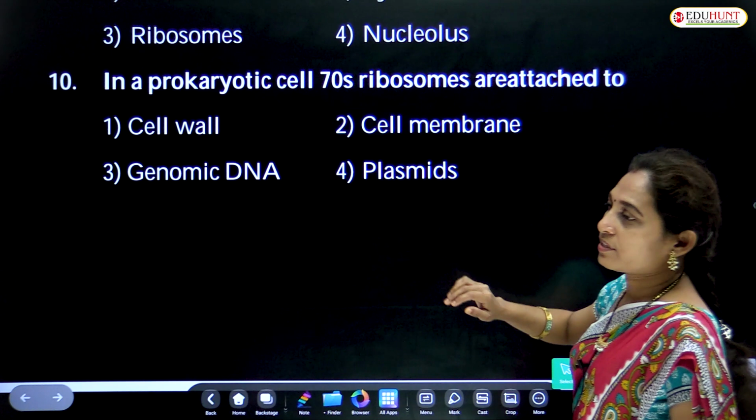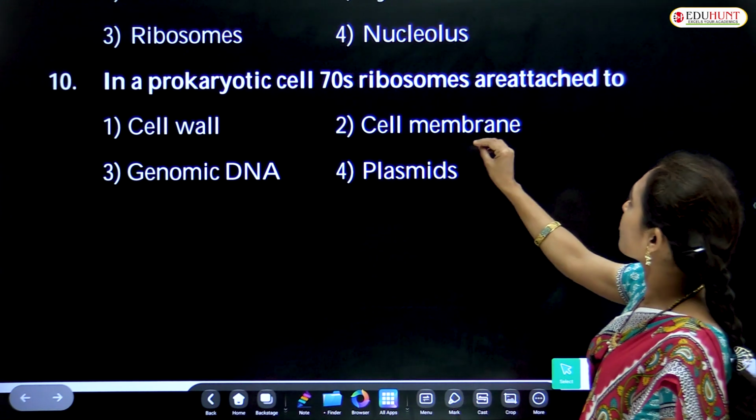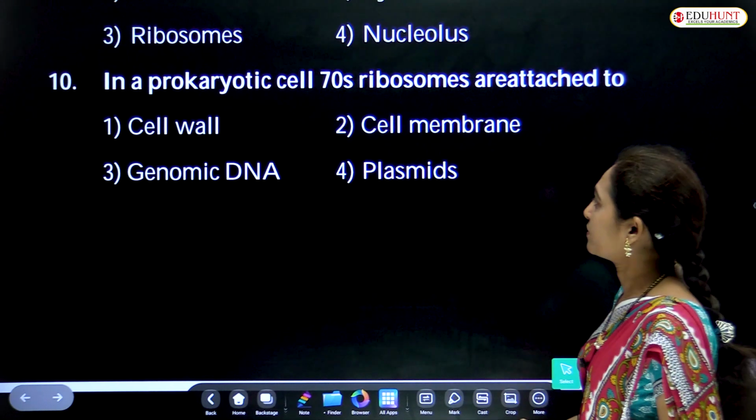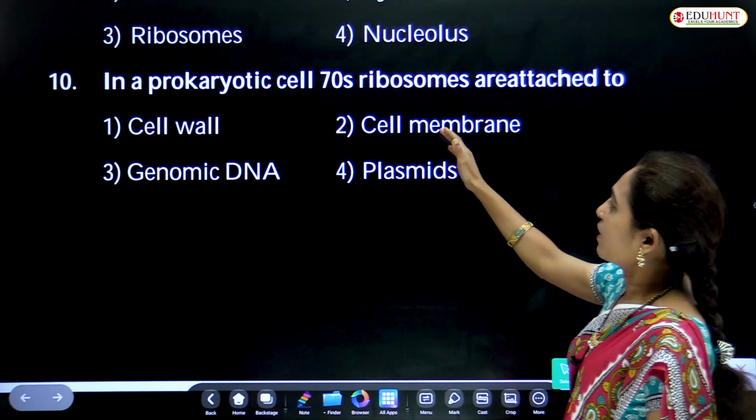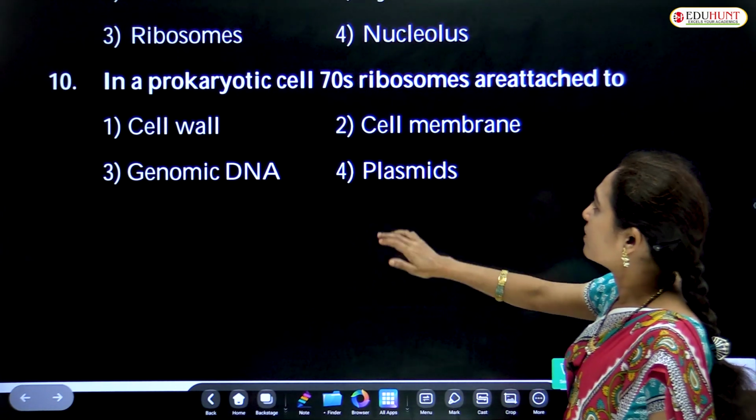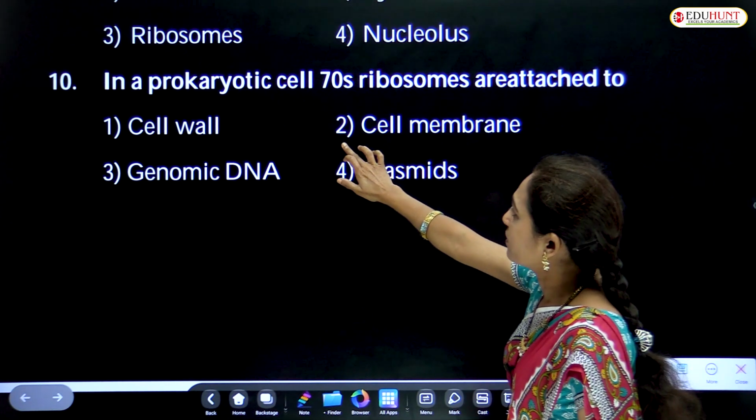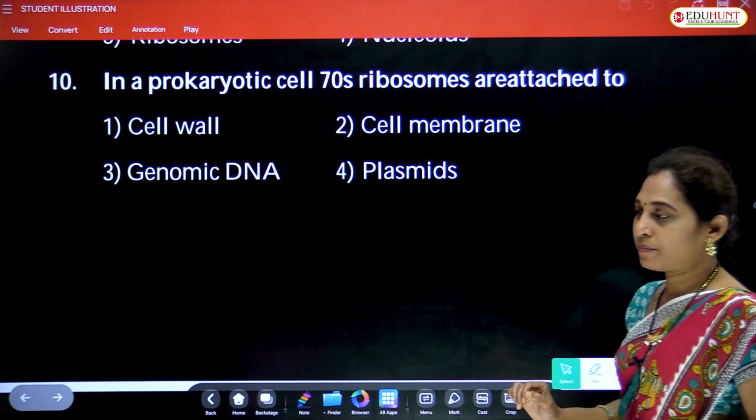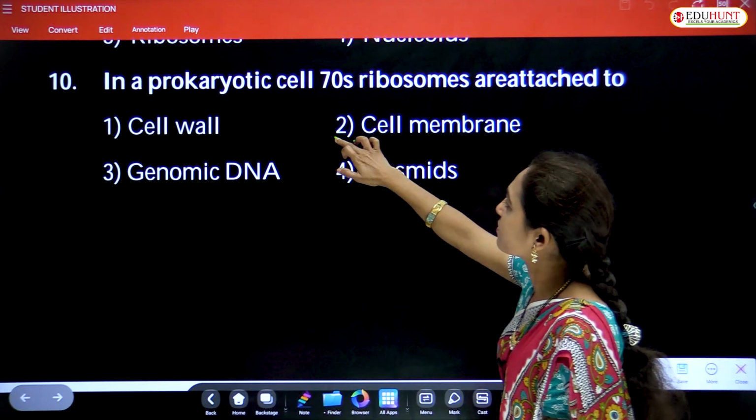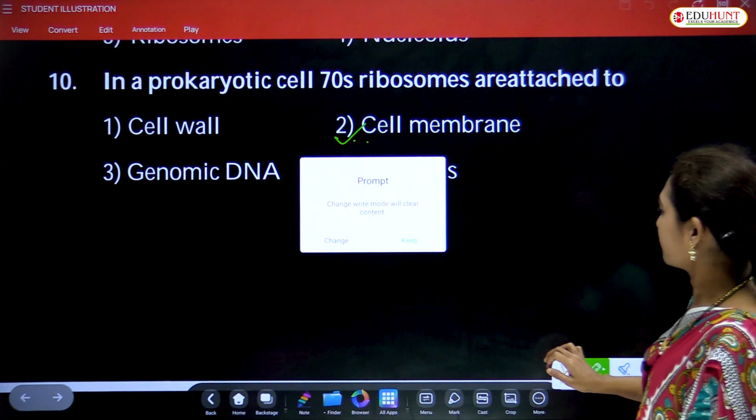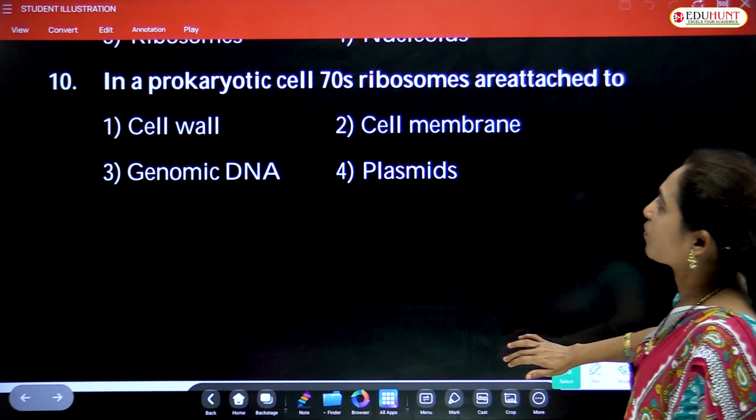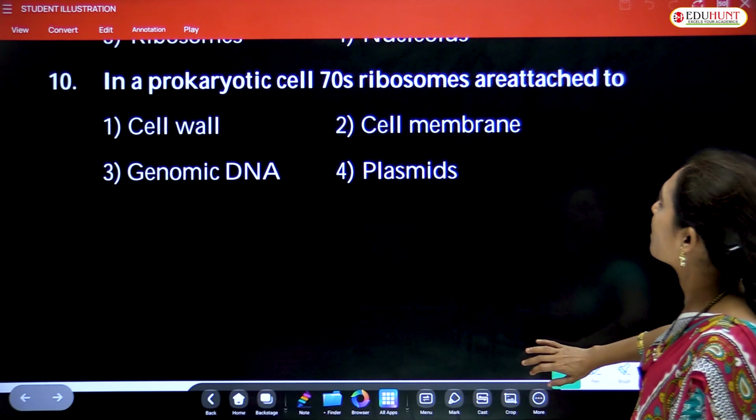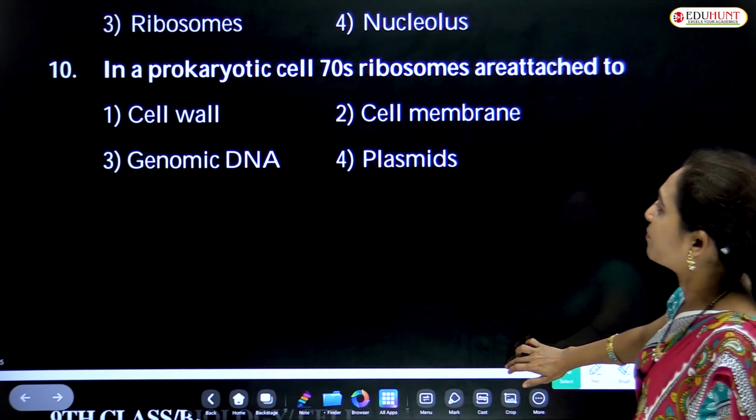In a prokaryotic cell, 70S ribosomes are attached to, where are they present? 70S ribosomes are present on the cell membrane. This is the right option. It is a direct question. Prokaryotic cell possesses 70S type of ribosomes. They are attached to the cell membrane.